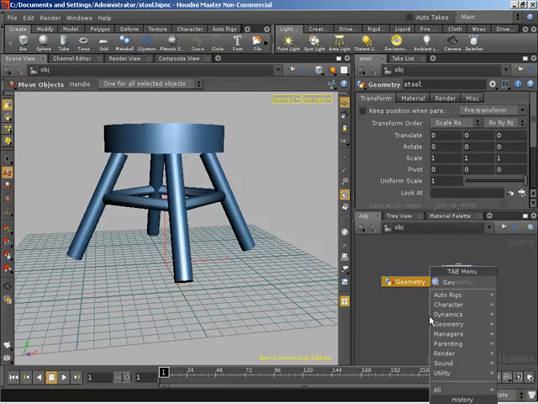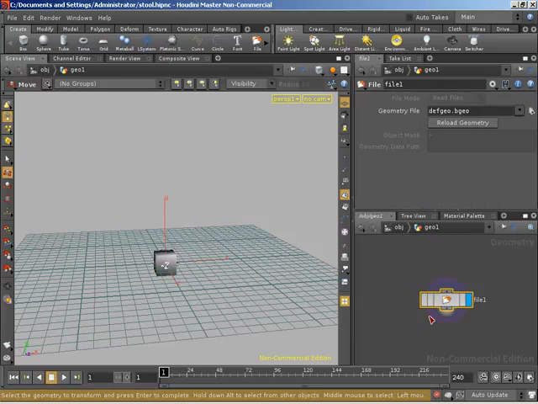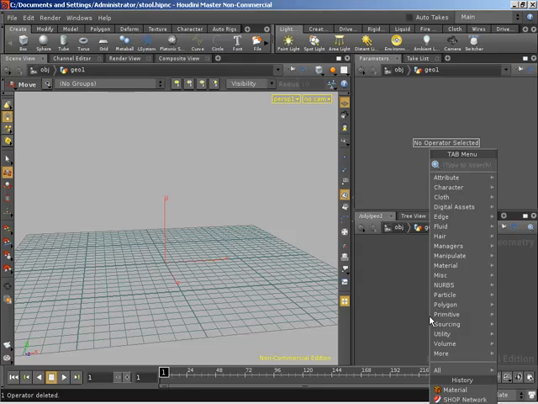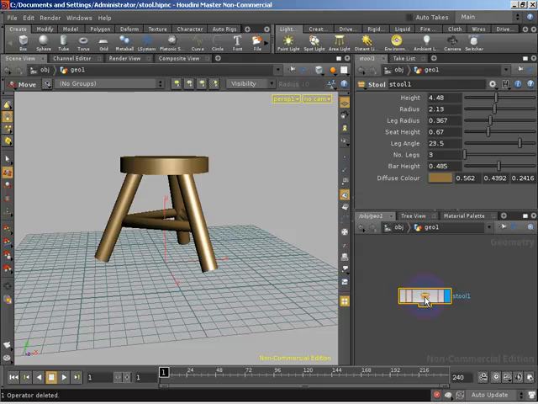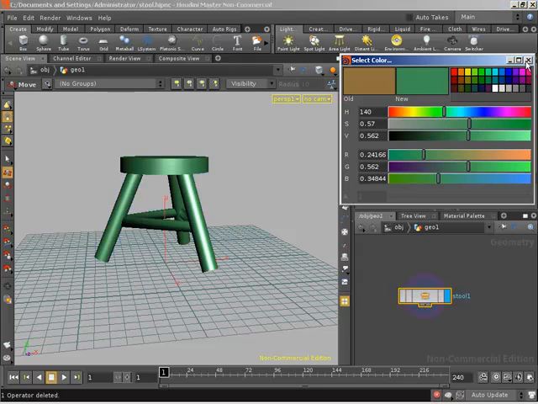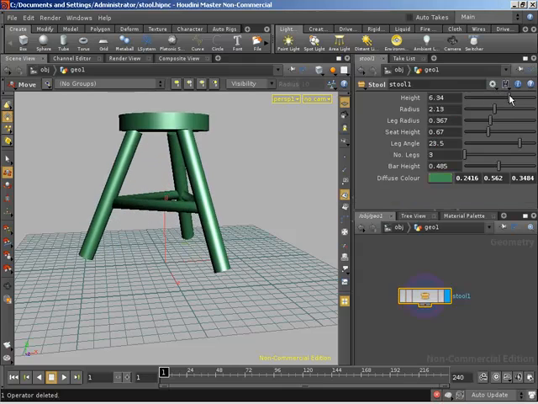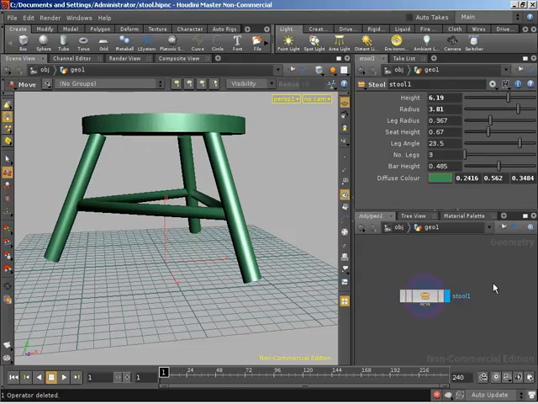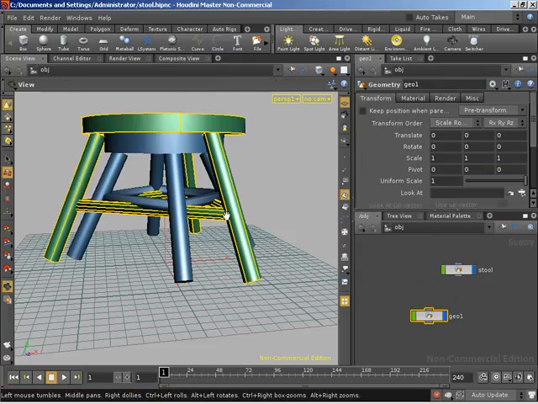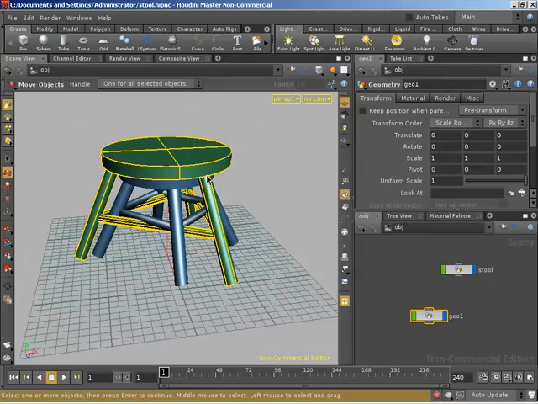I'll also point out our asset is a geometry level asset, so if we jump up and create a new geometry node, we can jump inside it, push tab, and from the digital assets folder, we now have stool. This is our stool that we've created as an asset with its default parameters. We can come in here and change the color, the height and the radius, and now we have 2 stools, and we created this stool very quickly because now we have an asset for creating the stool.